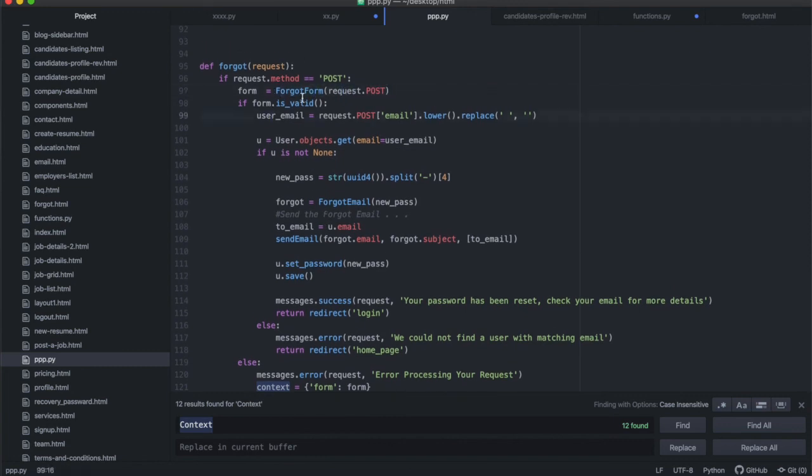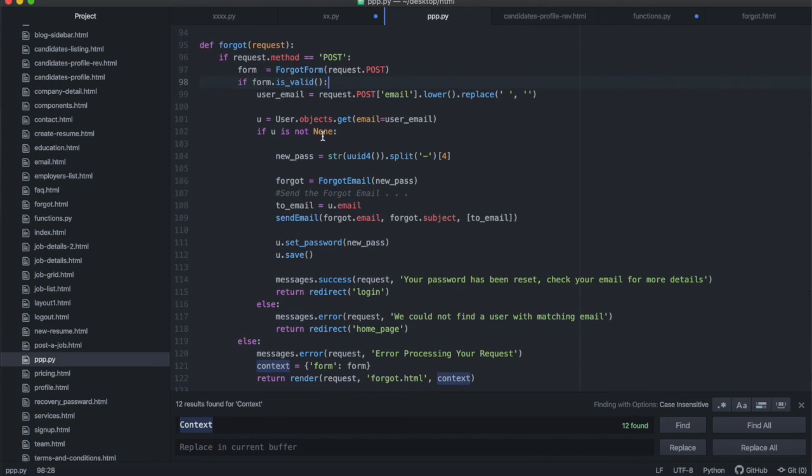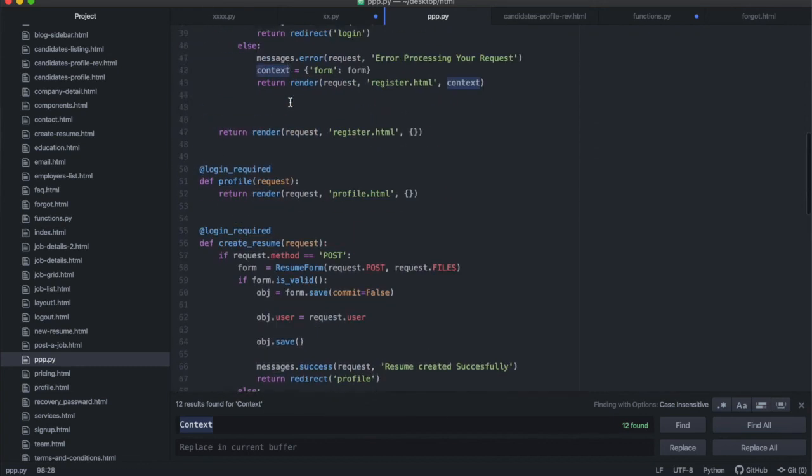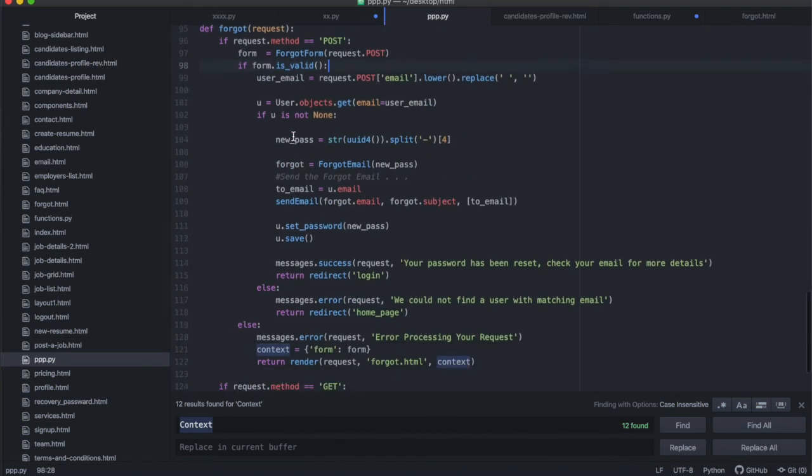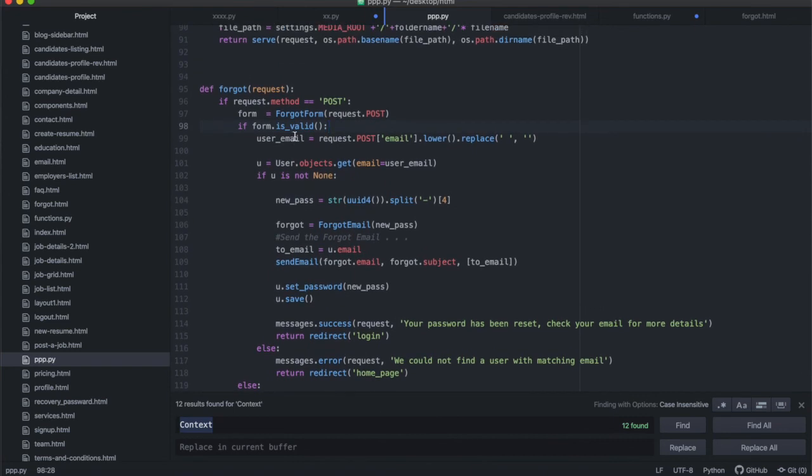Then we can check if the form is valid, and the validity is going to check that all the input fields are there. We're going to do things slightly differently here because now we want to do a little bit more customization on our side. Instead of just saying form.save, we're not saving anything like what we did initially, when people were entering stuff and you had to save it because you were saving a class. We're not doing that in this case. What we're doing is that we need to actually extract that email. So we need to go request.POST and get the email from the request.POST, which is what comes with the form over there. And then what I like is to do this lower and replace and all of that.